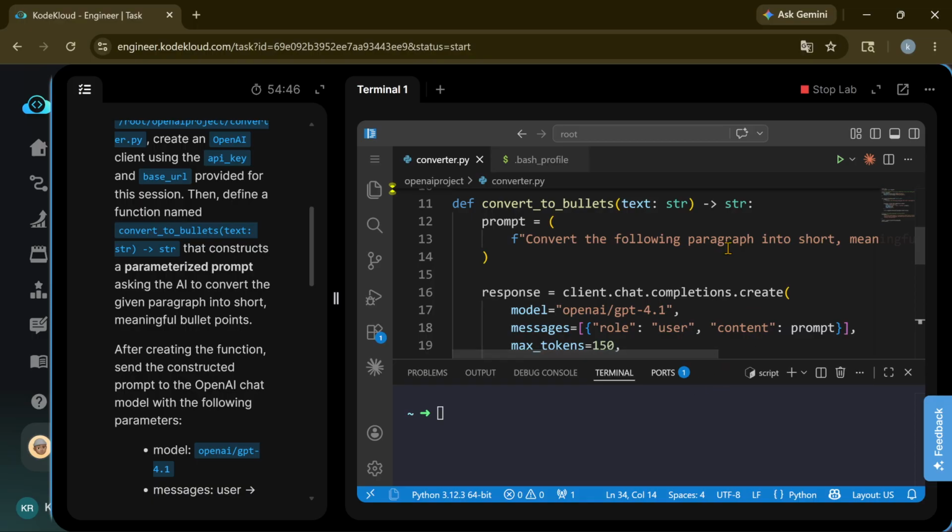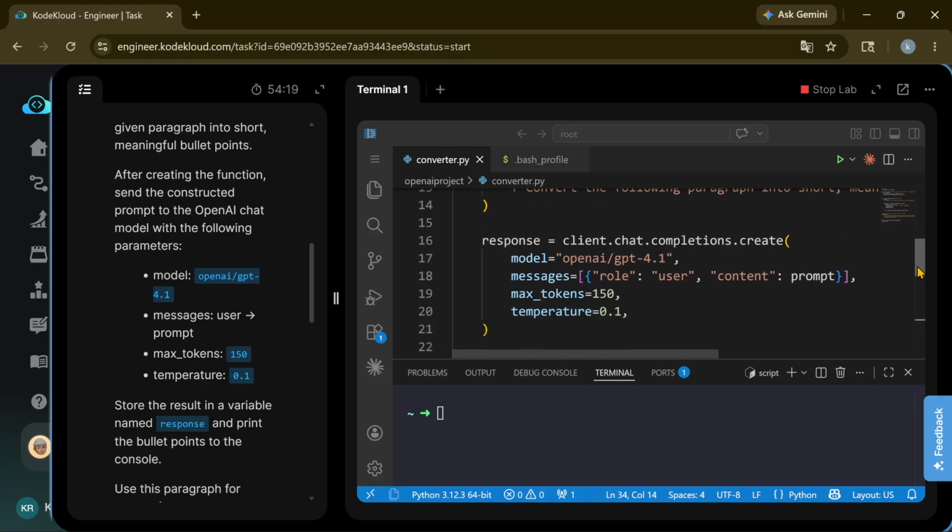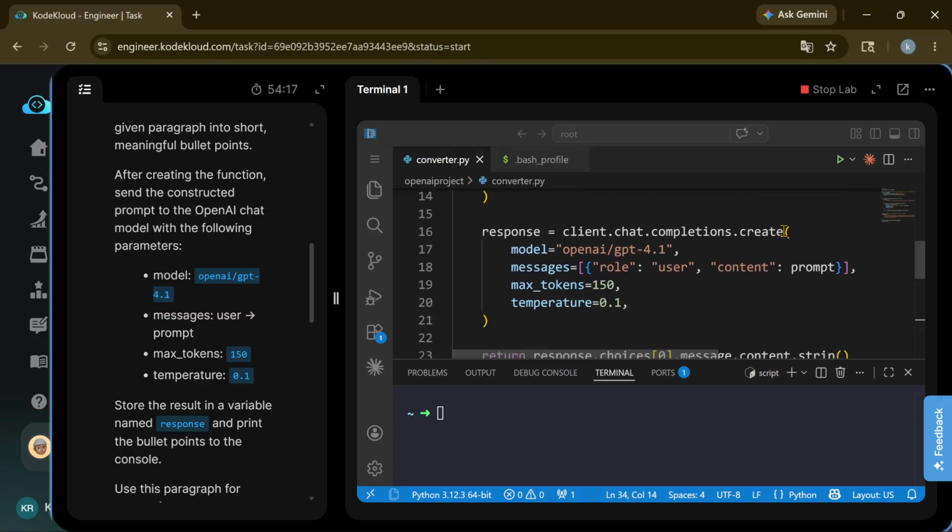So we are giving the prompt to convert to the bullets. It is a parameterized prompt asking the AI to convert the given paragraph into short meaningful bullet points. After creating the function, we send the constructed prompt to the OpenAI chat model. So we need to create the chat model, client chat completions create. This is the chat model creation.